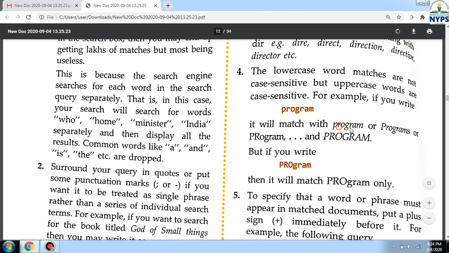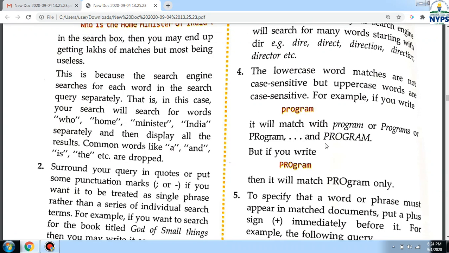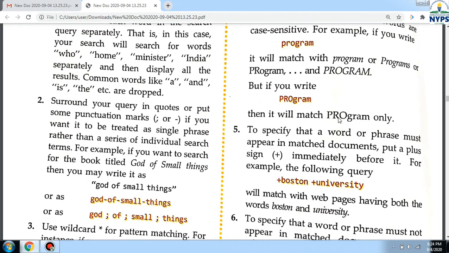Like program is written in small letters, or PR is written in capital in this program, or the whole program is in capital. It will search for this also. But if you are writing PRO in capital and gram in small, it will search only for the same thing, like PRO in capital and gram in small letters.